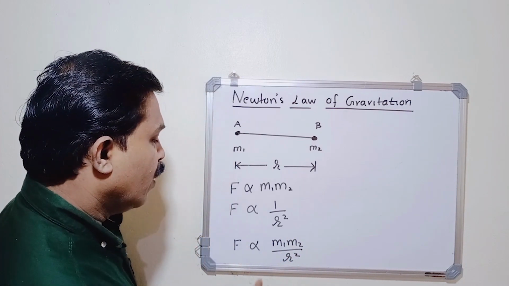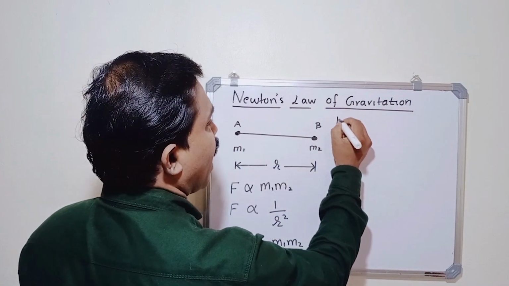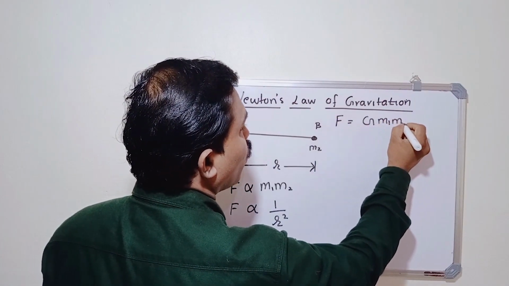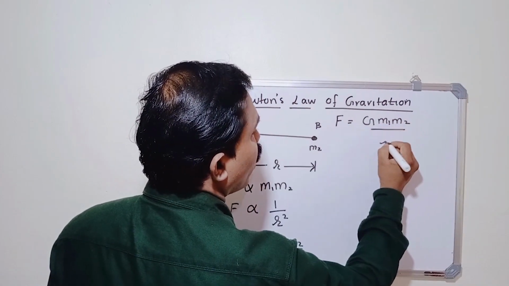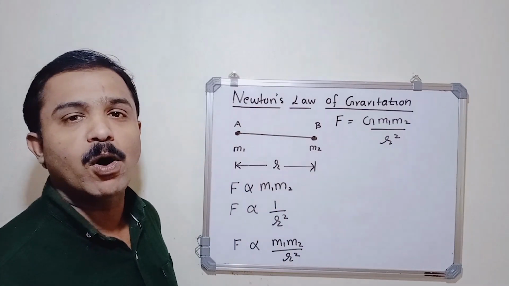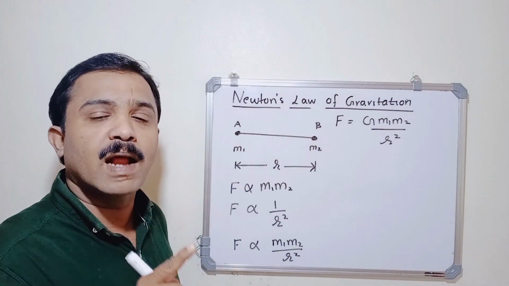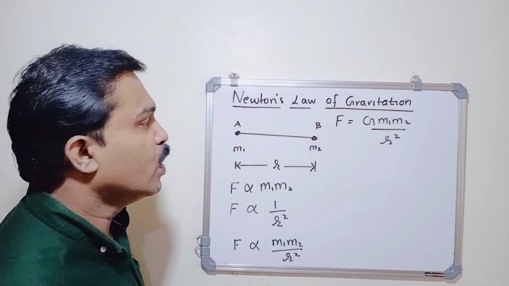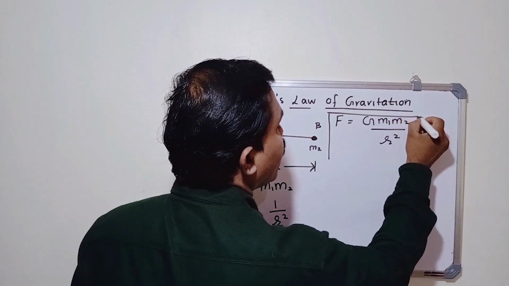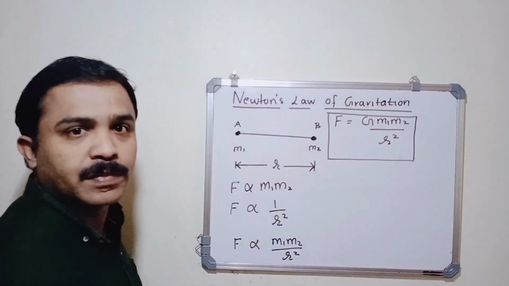Now, multiplying with a constant, we can write F = G m1 m2 / r², where G is a constant of proportionality and it is called the universal gravitational constant. So by using this expression, we can calculate the gravitational force between two point masses.